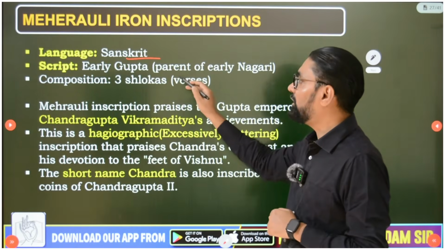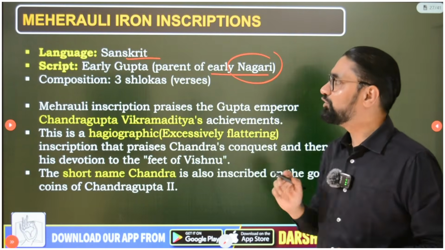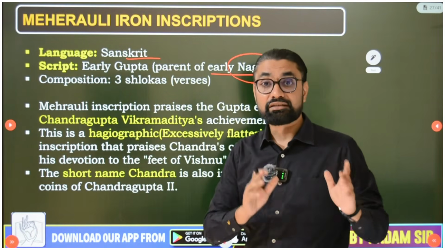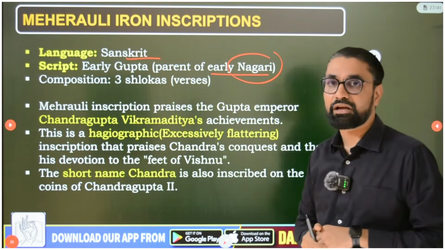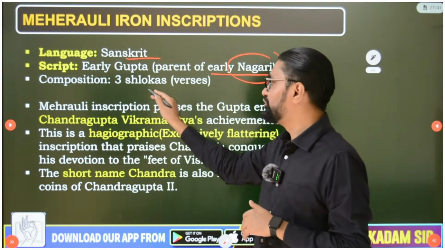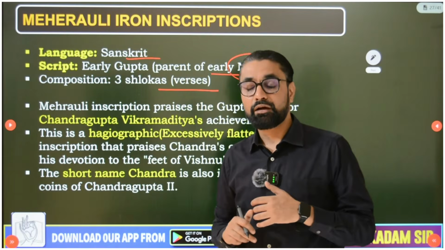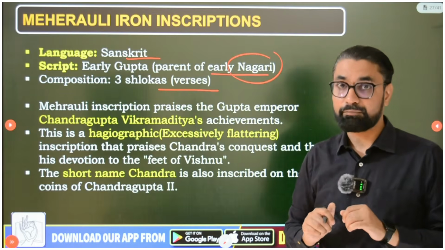Okay, so the script of early Gupta and parent of early Nagari script. So they are said to be written using Sanskrit language. So, sorry, I said Brahmi script. No, Sanskrit language and Nagari script. Okay, so this is also considered as early Gupta period script or Nagari script, and it contains 3 shlokas. Now the information of all 3 shlokas is important. It gives us detailed history about this Gupta empire.